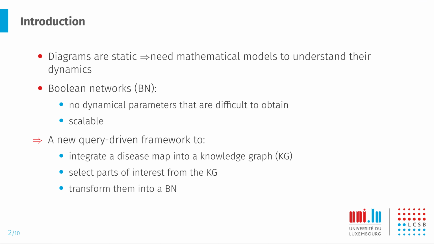Diagrams by nature are static, so we need to build mathematical models to study the dynamics. And Boolean networks are a good candidate for this, since they do not require any dynamical parameters that are often difficult to obtain, and also because they are relatively scalable. So here we propose a new query-driven framework to integrate a disease map into a knowledge graph, select parts of interest from this knowledge graph, and then transform these parts into a Boolean network that can then be studied and analyzed.